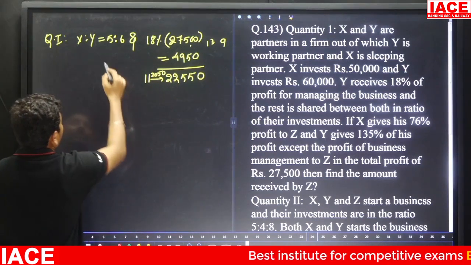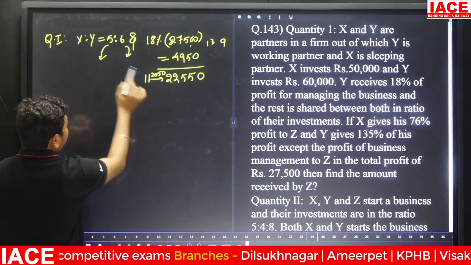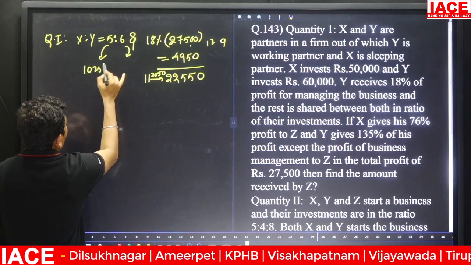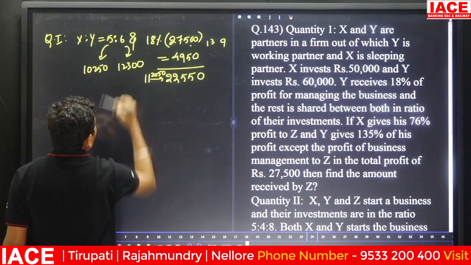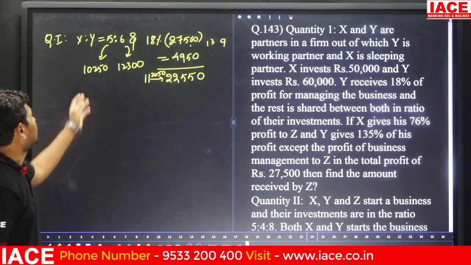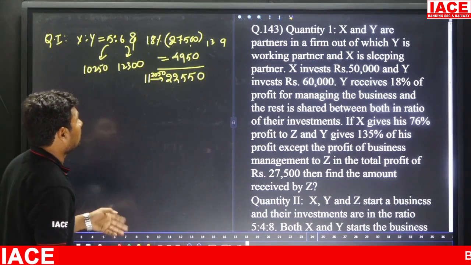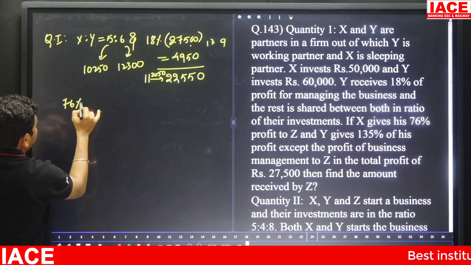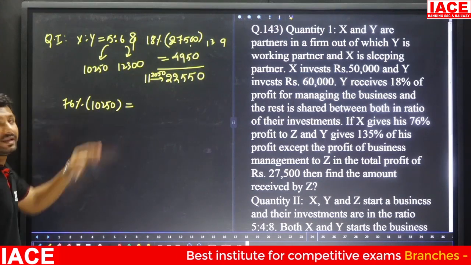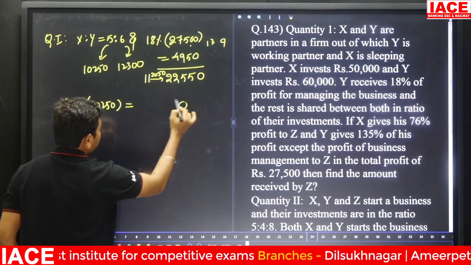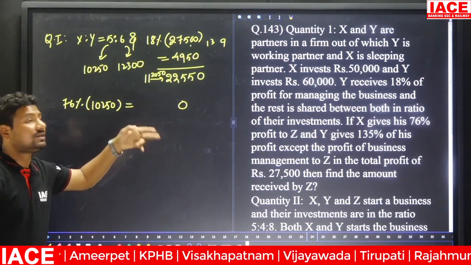Here multiply with 5 and 6. 5 into 2050 is 10,250, and 6 into 2050 is 12,300. Overall it is 22,550. And X gives his 76% profit to Z. Here 76% of 10,250. Multiply directly: 76 5s means 380.